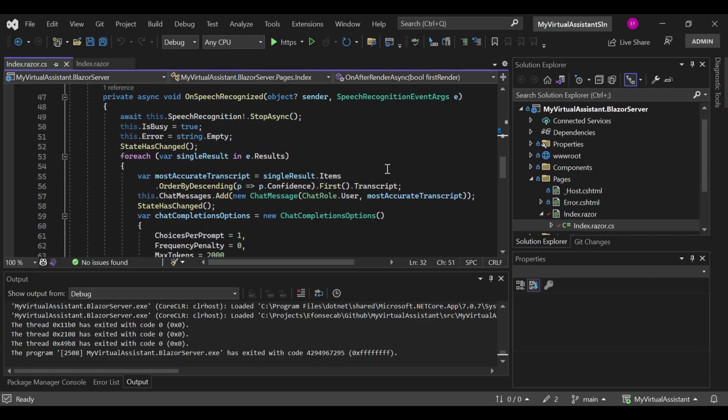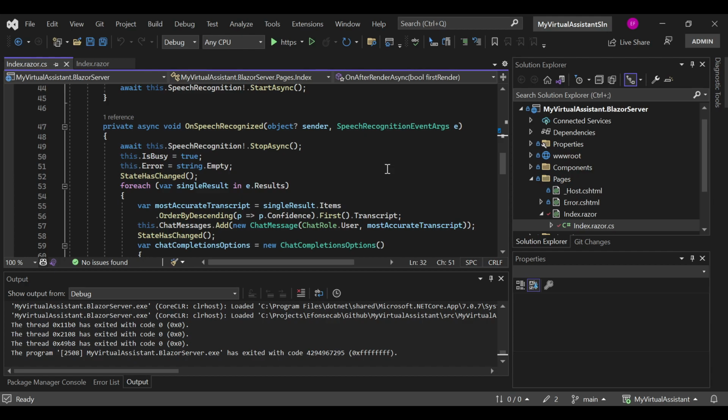So now we go to the OnSpeechRecognize event, right? And in here, one of the things we want to do is stop listening, right? Why? Because one of the things this method is doing is outputting the responses to the default or to the configured speaker, right?